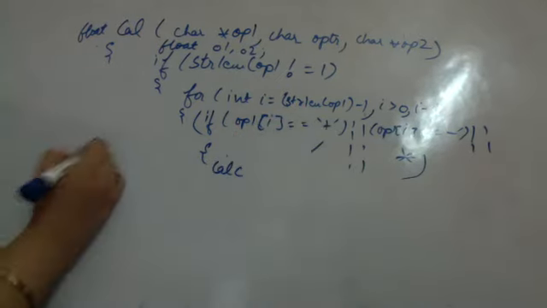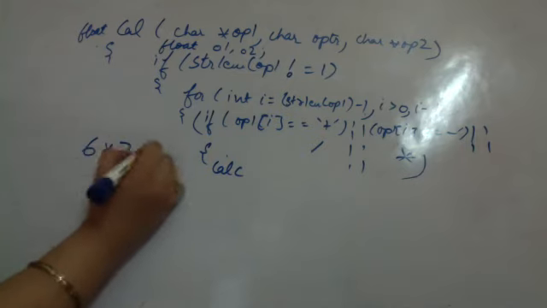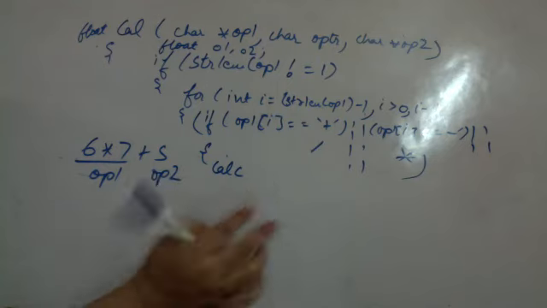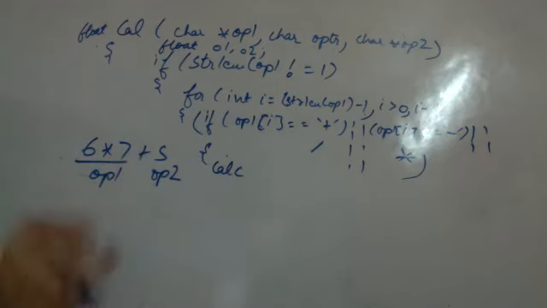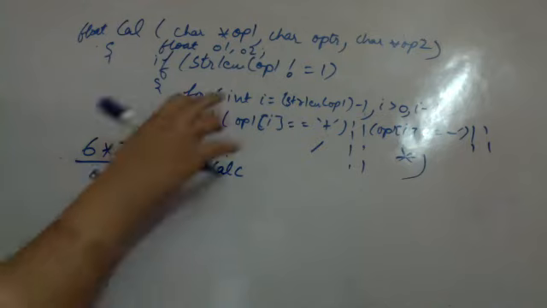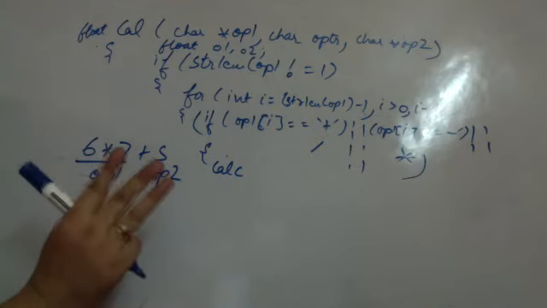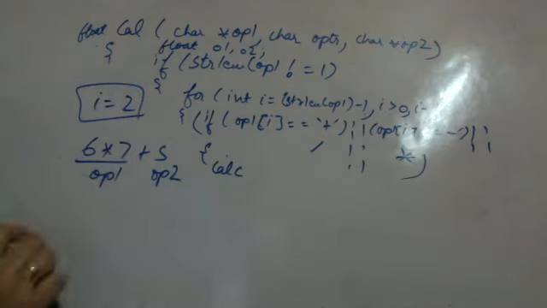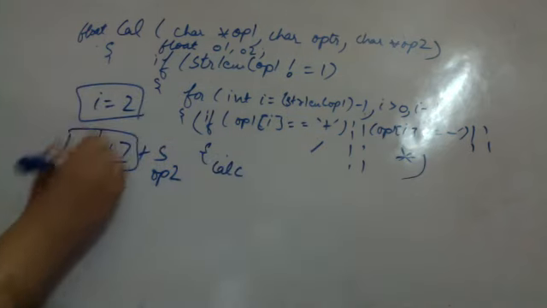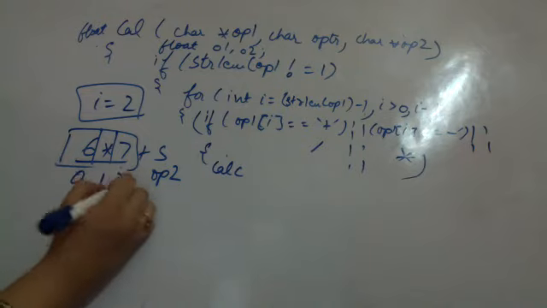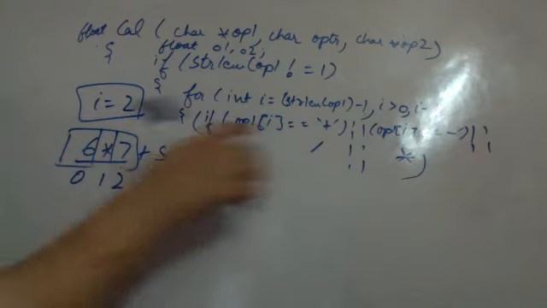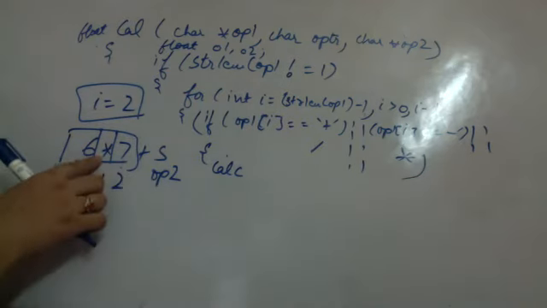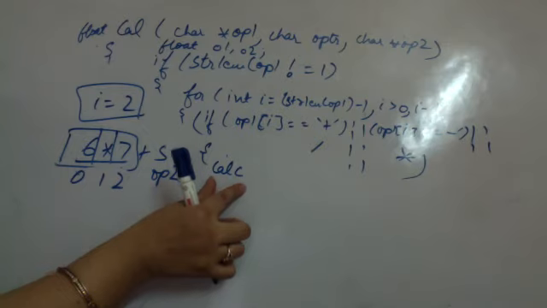Understand it like this: the call was made for 6 into 7 plus 5. This is my operand 1 array. This is the operand 2 array. And the operator has this plus. So when I am running the loop, the length is 3, so I is initially 2, string length minus 1. If stored as an array, we have 0, 1, 2. If operand 2 is some operator we have found, not found yet, I minus minus happens. Now we found multiply, so what do I have to do?